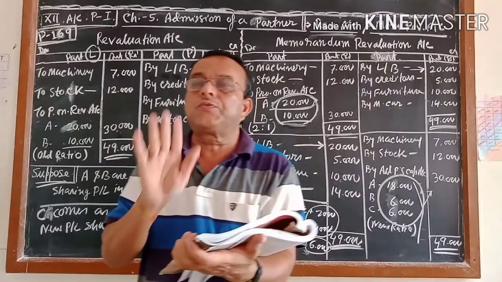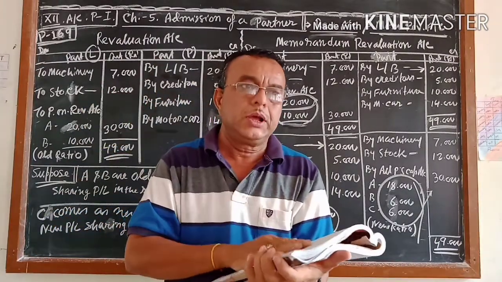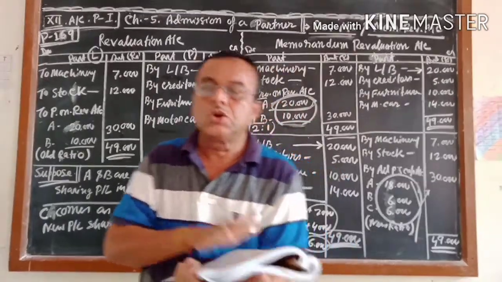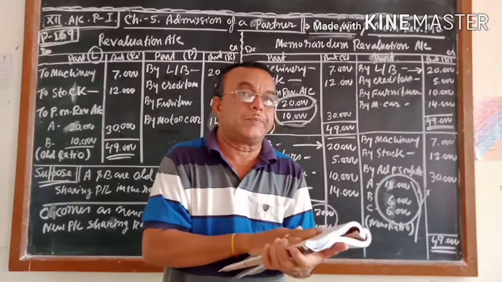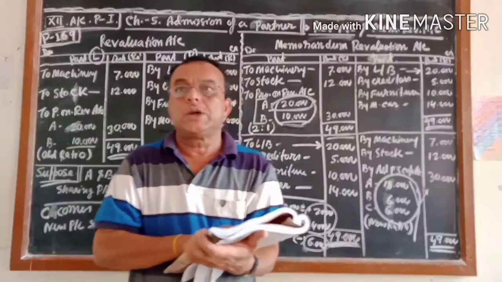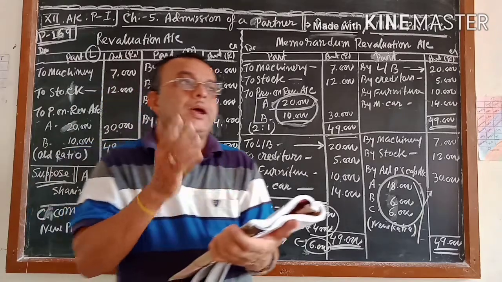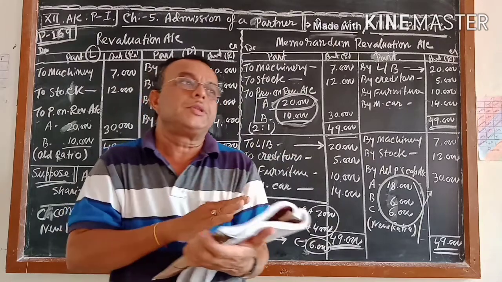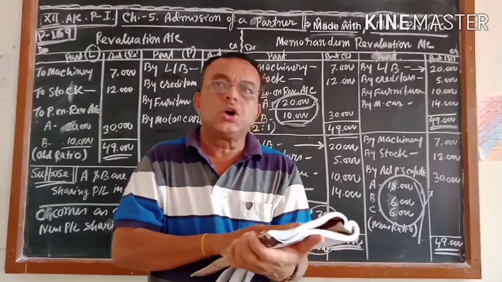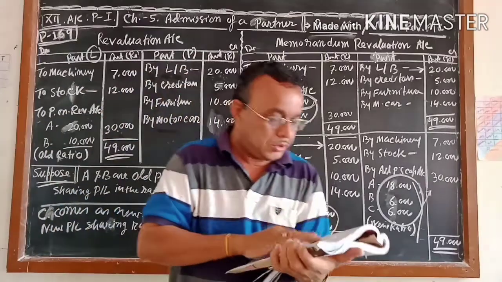You will distribute profits or the accumulated reserve, or whatever it is given either in the liability side or in the asset side. On the asset side, profit should not come; expense may come or loss may come. A huge amount of loss may come on the asset side, or reserve and surplus or profit and loss may come on the liability side. So you have to distribute only the amount that is to be distributed.